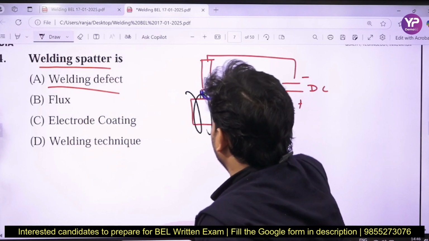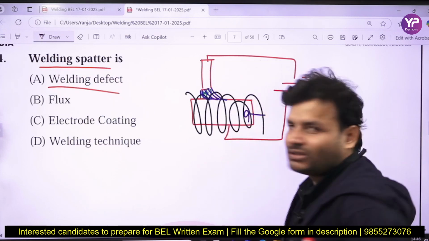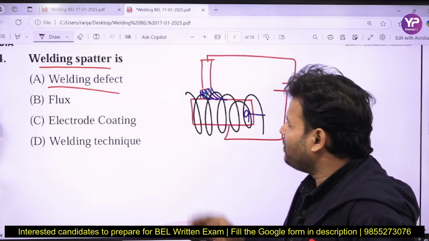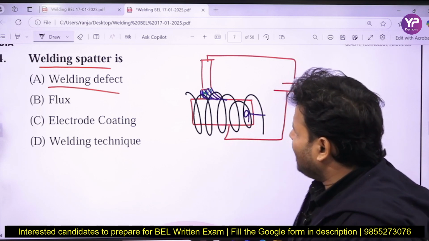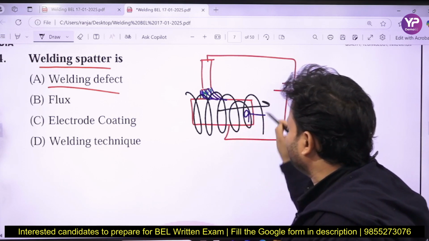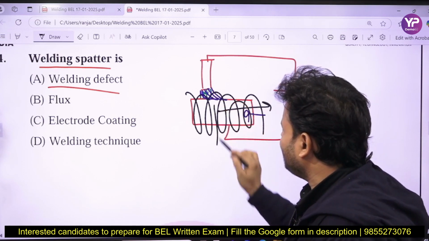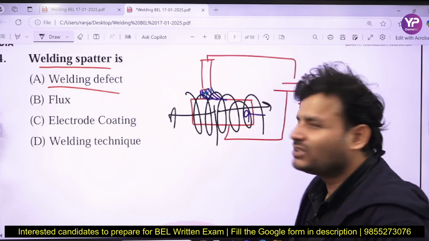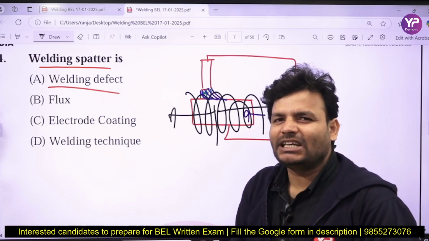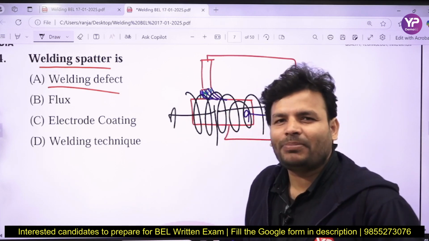So this black one is what? Our magnetic lines of force, right? So what is going to be happening? You can see that in this direction there are more magnetic lines of force, and in this direction less magnetic lines of force. So the arc blow is basically generated due to the unbalance in the magnetic lines of force.